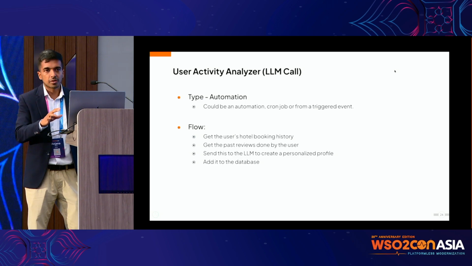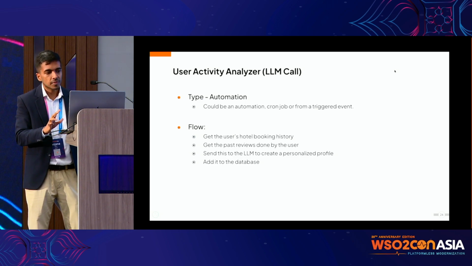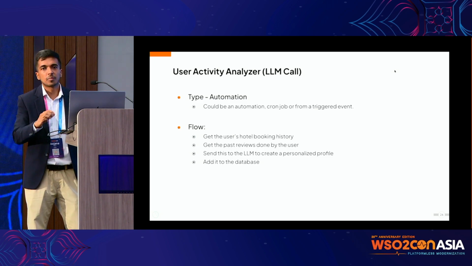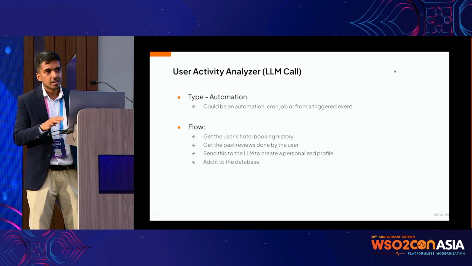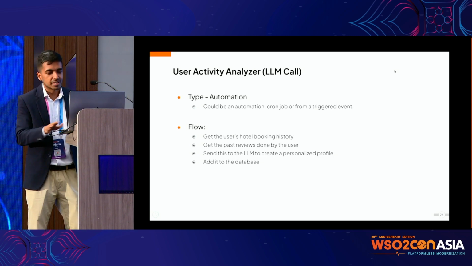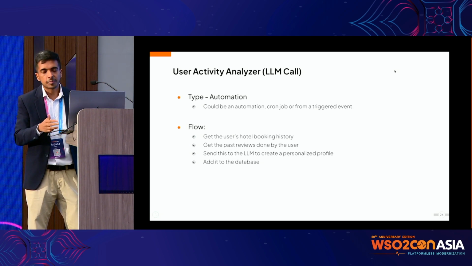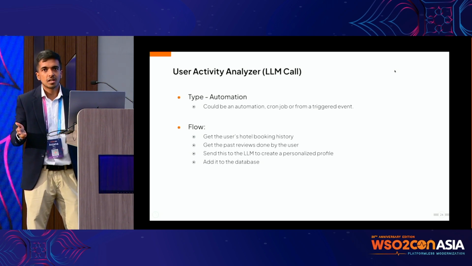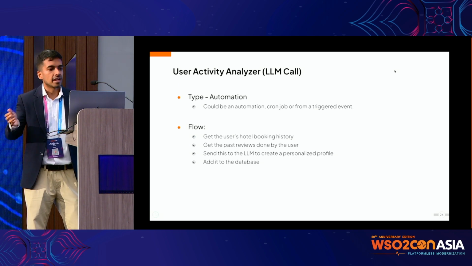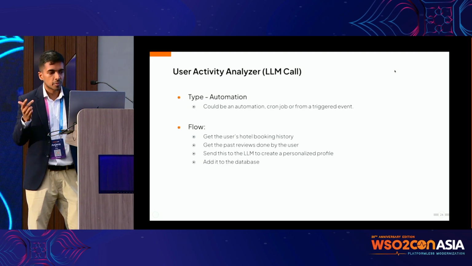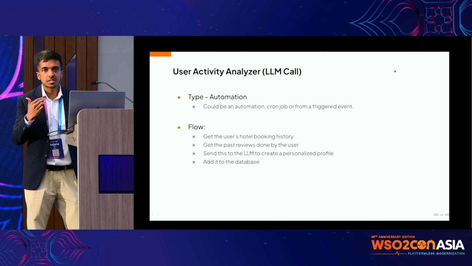For a specific user, we want to get the booking history of the user in our platform. We are only using the data from our platforms. We are not using anything else. But we know, if the person went to lots of eco-friendly places, okay, this is what this guy likes. And if they prefer city-like places or business class places, we can figure it out from this as well. So we know the past reviews that the user has left.